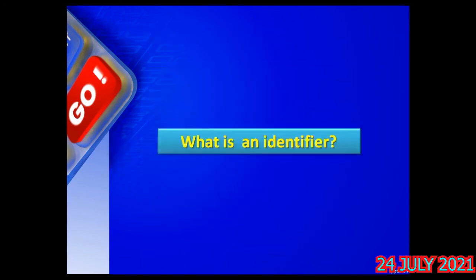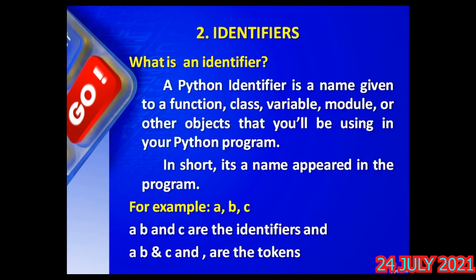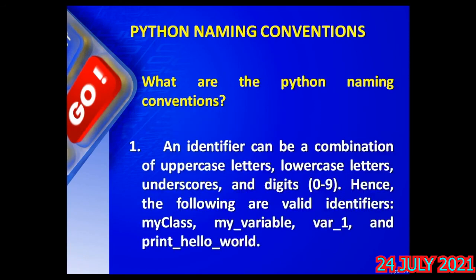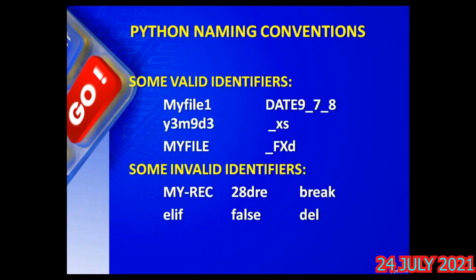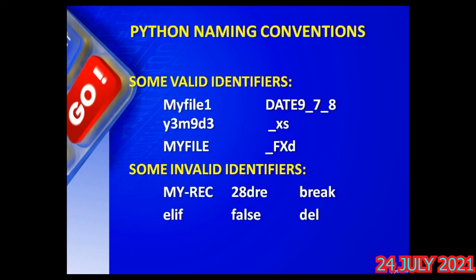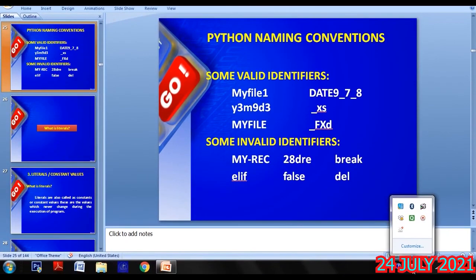Today we have discussed the keywords as well as identifiers. Some examples of keywords I have shown you. Identifiers also: what is an identifier and what are the rules to name an identifier we have seen, and some valid and invalid identifiers also we have seen. So today I will stop here. Please open the soft copy of the book I have already sent of this chapter. Please open the notes also, which I have sent. Open that chapter and do some exercises to find out which are valid or invalid identifiers. Let me stop my class today here and we'll continue in the next class.